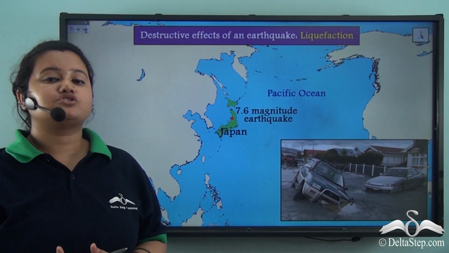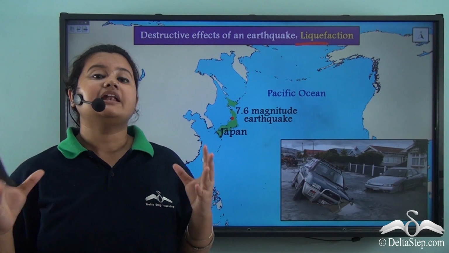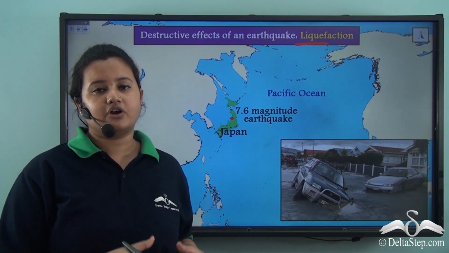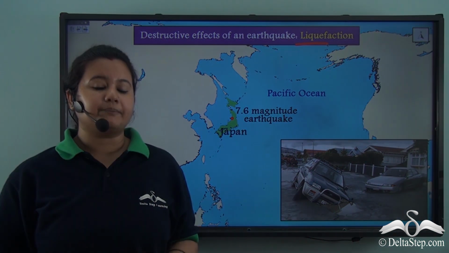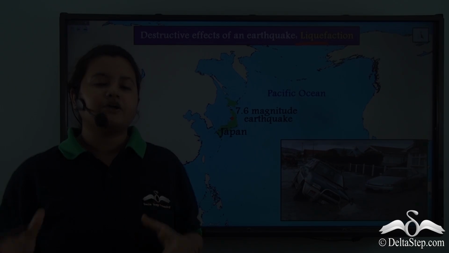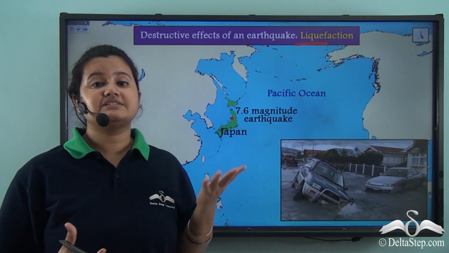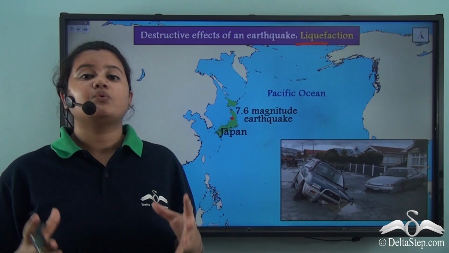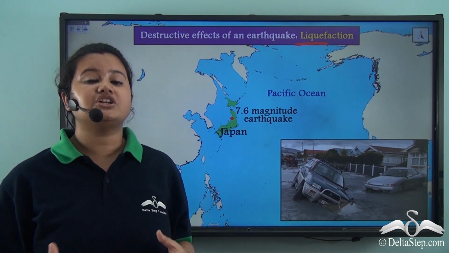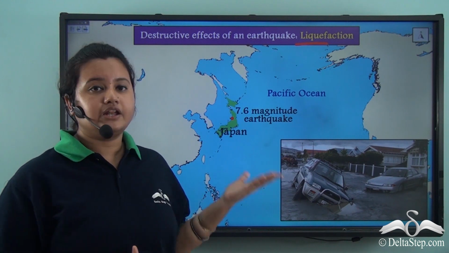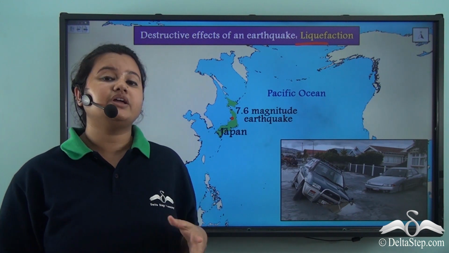Another destructive effect of an earthquake is liquefaction. So what is liquefaction? Liquefaction is a state of transformation of granular materials from a solid into a liquefied state. How does liquefaction occur? It occurs when loosely packed sediments lose strength due to intense shaking of the earth's surface. Thus, when an earthquake shakes the ground intensely, the loose sediments get converted into a liquid state, and this is known as liquefaction. Liquefaction occurring beneath the buildings causes additional damage during an earthquake.